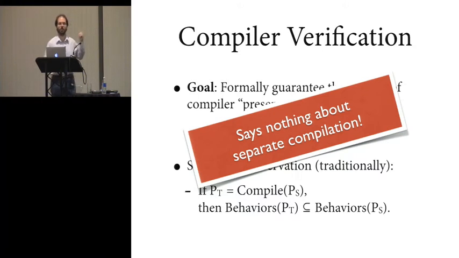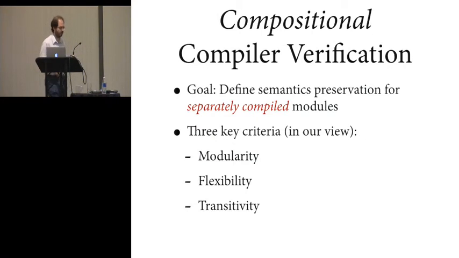So the main limitation of this traditional notion that we're addressing here is the fact that it doesn't say anything about separate compilation. So it only talks about what happens when you compile a whole program PS down to the target language. And so there's been a lot of work in the past 7 years or so on what people call compositional compiler correctness or compositional compiler verification. And basically what that means is trying to define some notion of semantics preservation that applies to the separate compilation setting that is definable at the level of separately compiled modules.